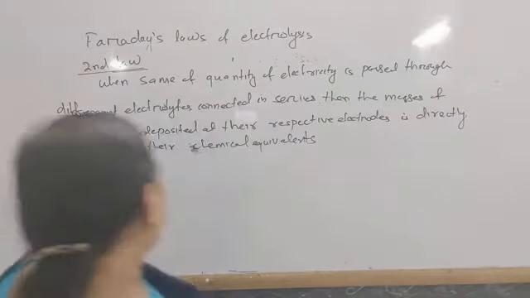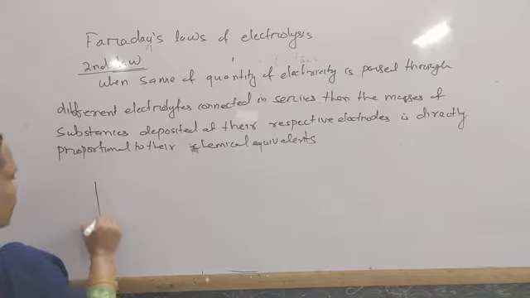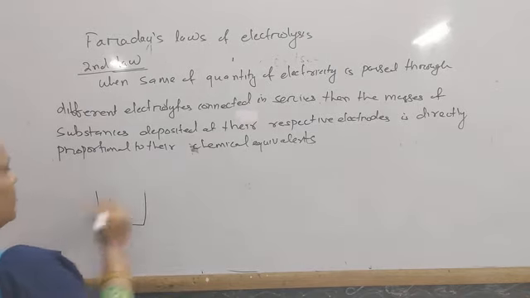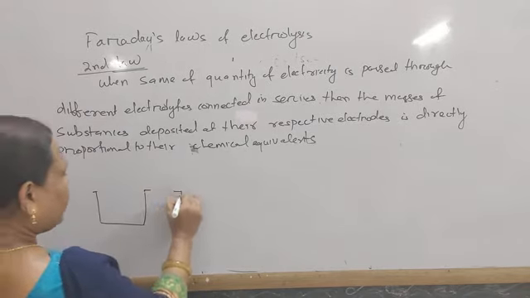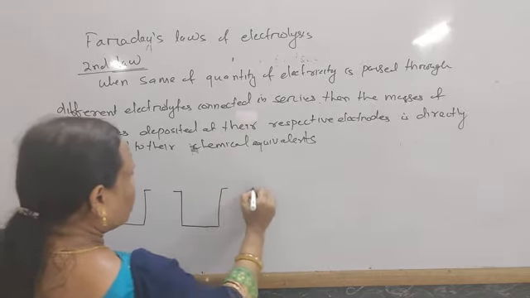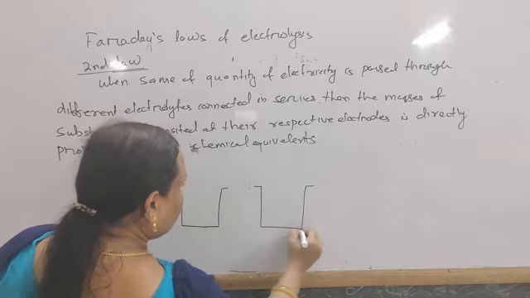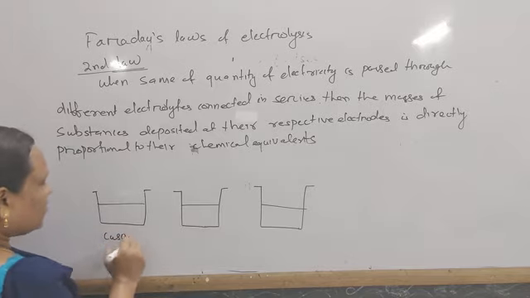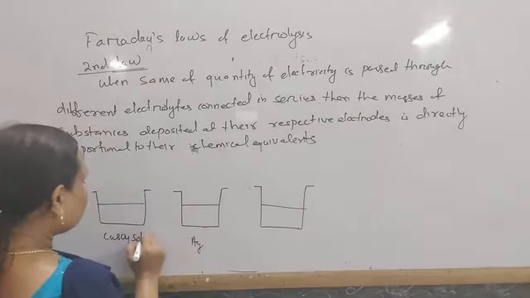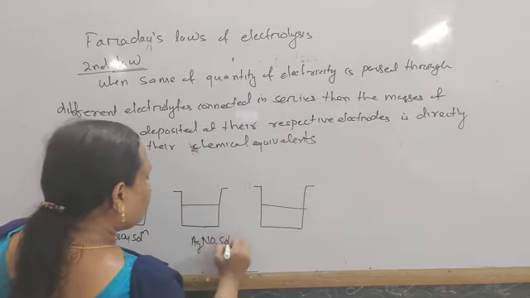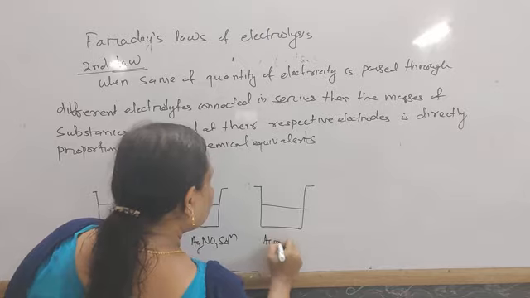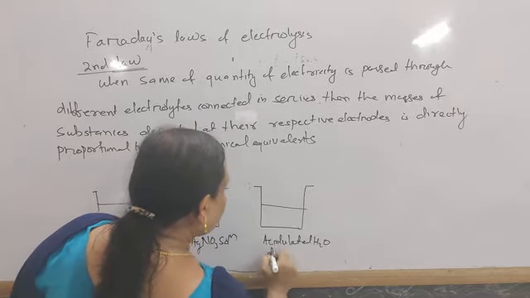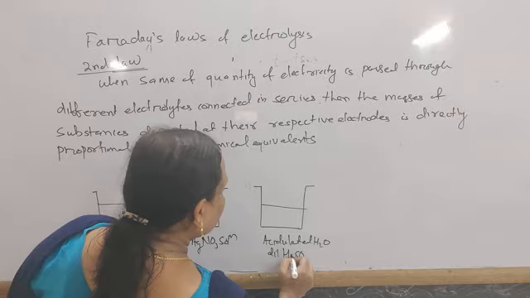For example, suppose we consider 3 voltaic cells containing copper sulfate solution, silver nitrate solution and acidulated water, that is dilute H2SO4.